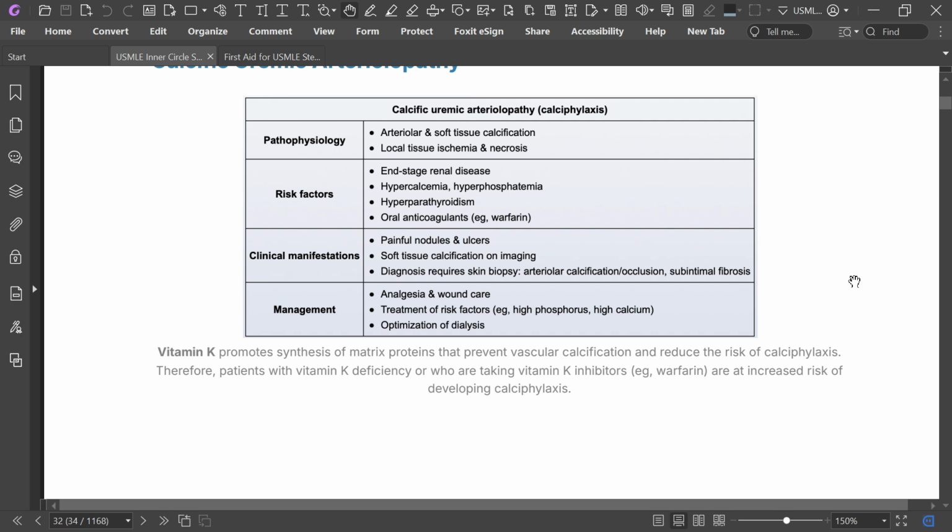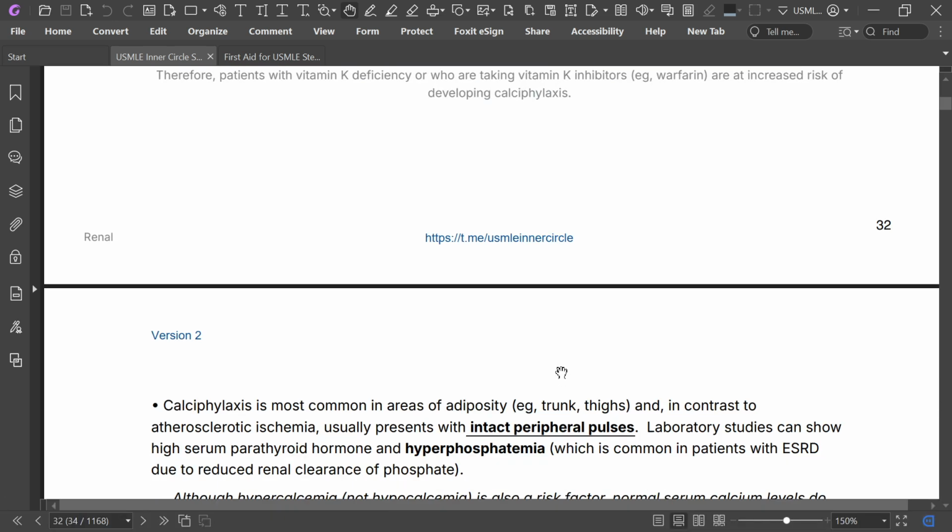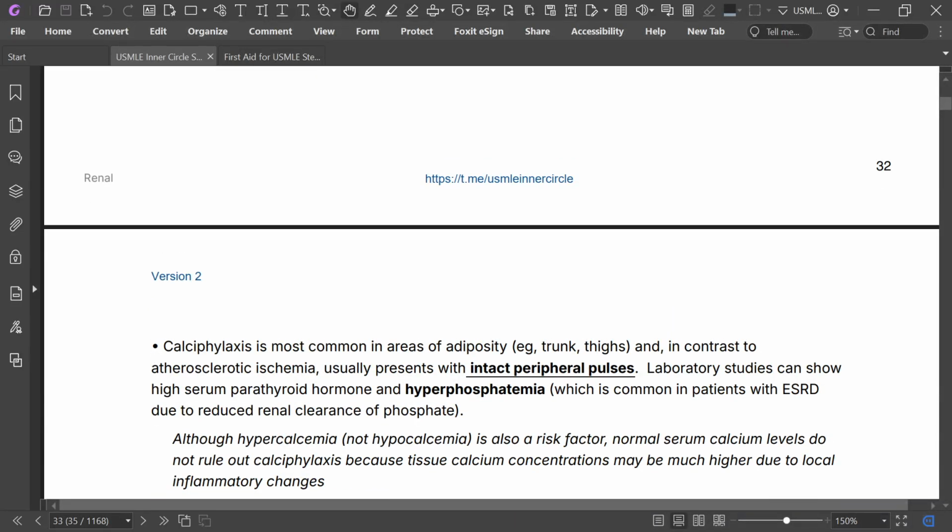Calciphylaxis is most common in areas of adiposity like the trunk and thighs, and in contrast to atherosclerotic ischemia, it usually presents with intact peripheral pulses.